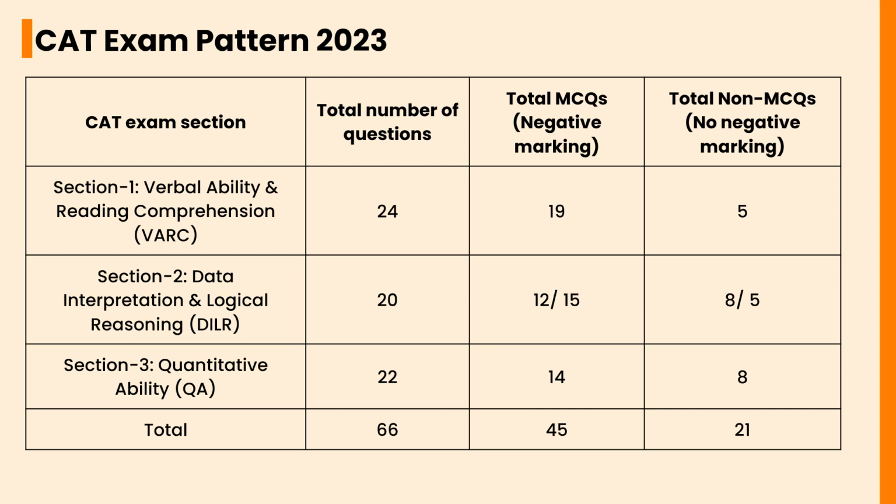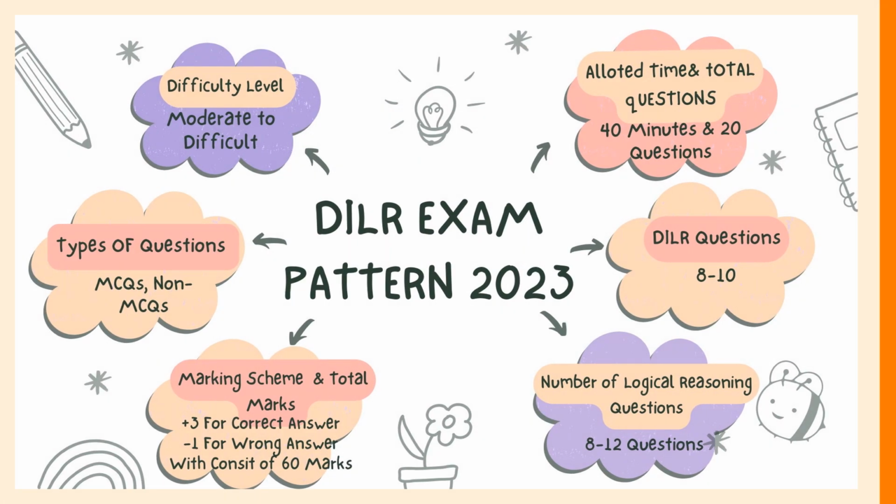Let's check the DILR exam pattern 2023. The allotted time will be 40 minutes and it consists of 20 questions. The DI questions will be 8 to 10, and the logical reasoning questions will be 8 to 12. The marking scheme is +3 for a correct answer and -1 for a wrong answer, totaling 60 marks. There are MCQ and non-MCQ type questions. The difficulty level is moderate to difficult.